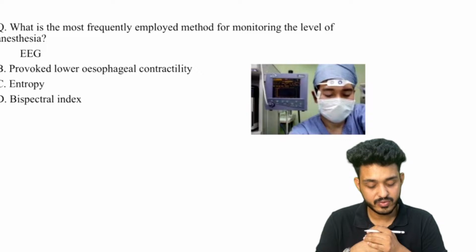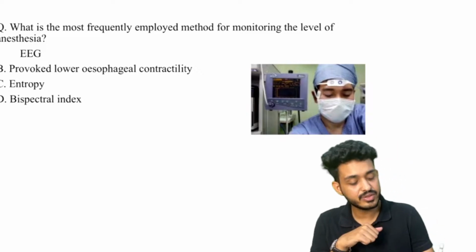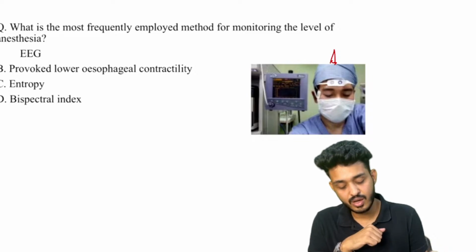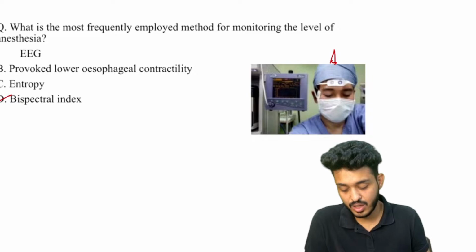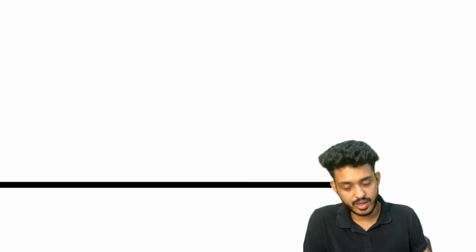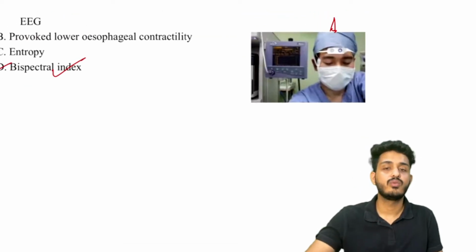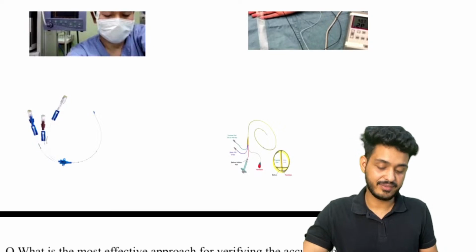What is the most frequently employed method for monitoring the level of anesthesia? Whenever you see this kind of picture, this is your what kind of index? That is your bispectral index. This is your BIS monitoring, bispectral index monitoring. How we are using it and what it will be telling us about. Let's see how many other monitors we are having here.